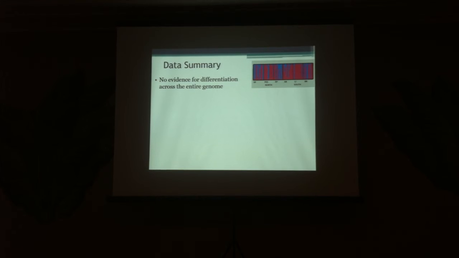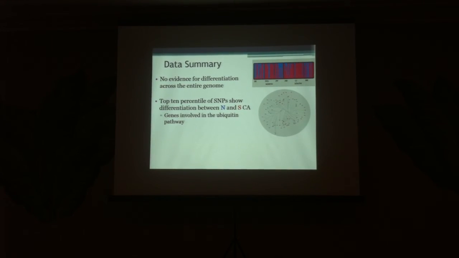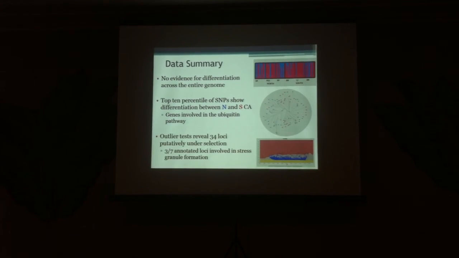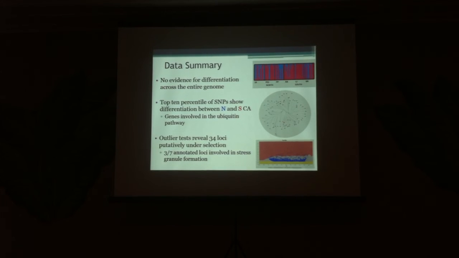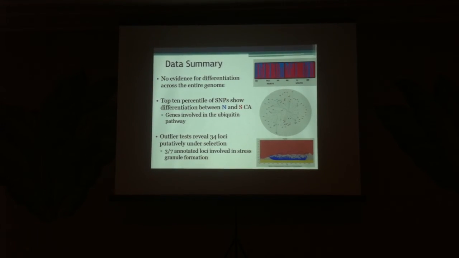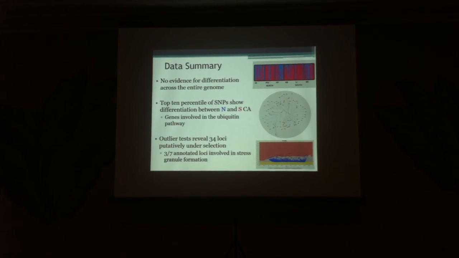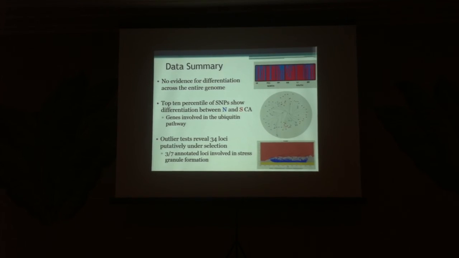So to sum up, for the first research question, when we consider all SNPs, we found no evidence for differentiation. But in a separate analysis, if we look at just the top 10 percentile SNPs, we do see geographic differentiation. And this includes genes involved in the ubiquitin pathway. The second research question, looking for genetic evidence for local adaptation, we identified 34 outliers potentially under divergent selection, and 3 of those 7 annotated outliers are involved in stress granule formation.